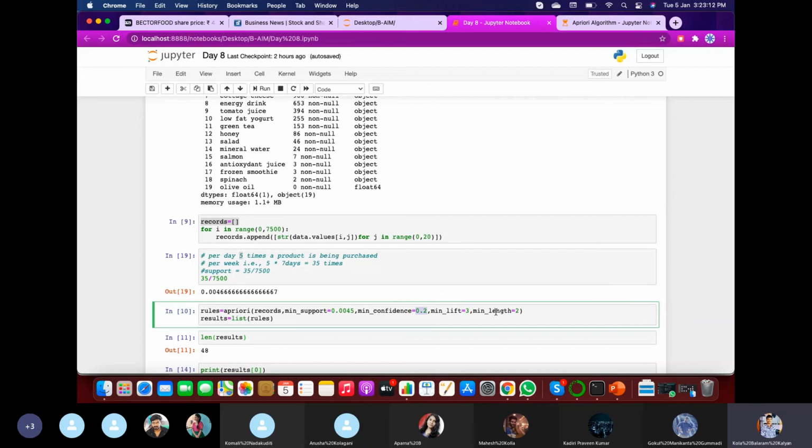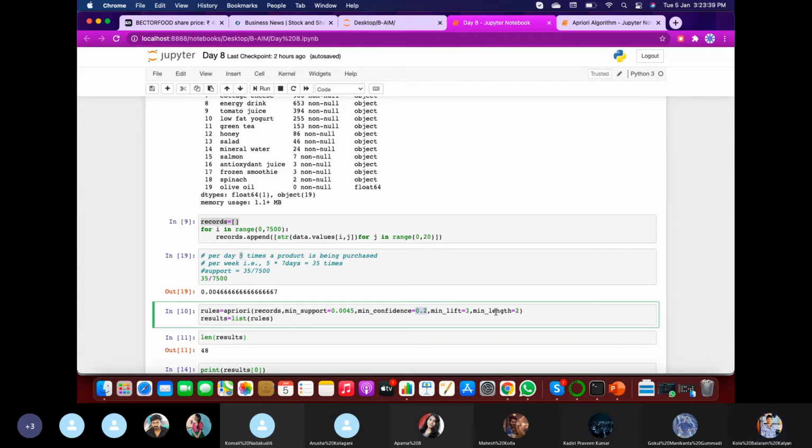Only those records, those iterations, those products you need to identify. All of those are stored in rules, but I have specified it as a list because, for visualization purposes, it is easy to view if all the data is represented in a list.